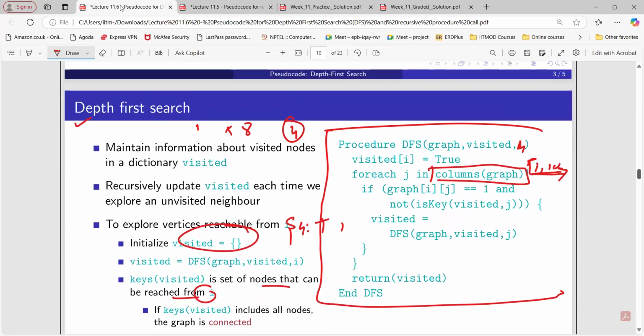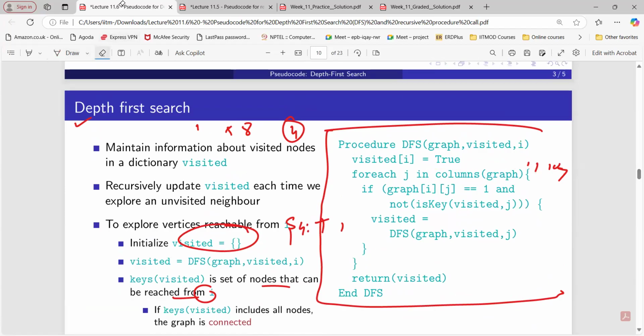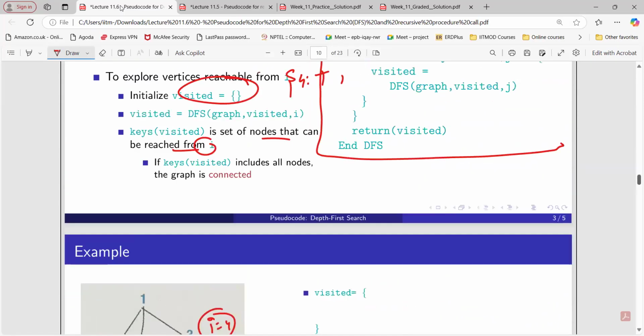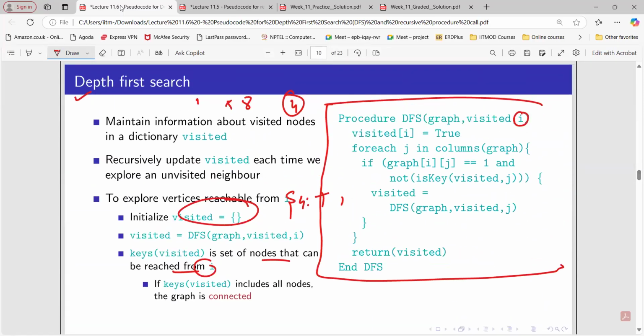Sir, I have a query regarding this pseudocode. The value of I should be only one for the whole code, right? No, we have decided that we are going to start from node 4. That's why we have taken I equals 4 for the starting purpose. For the whole process, I should be only 4, right? No, J would be changed.